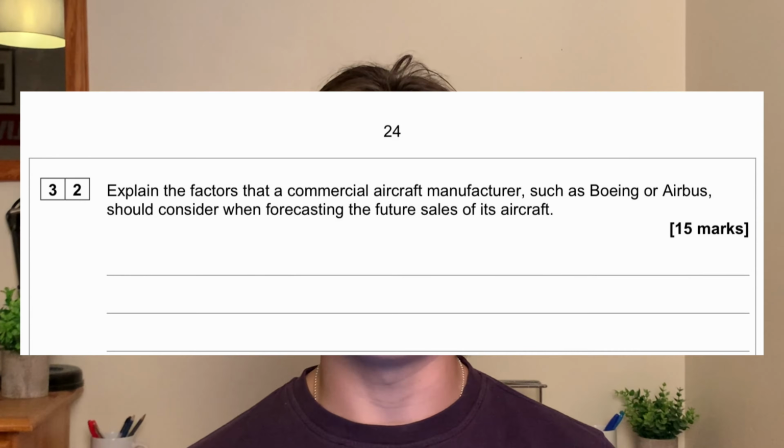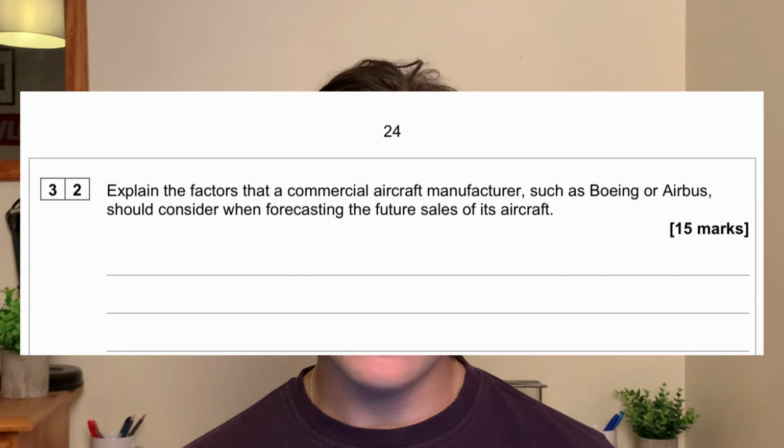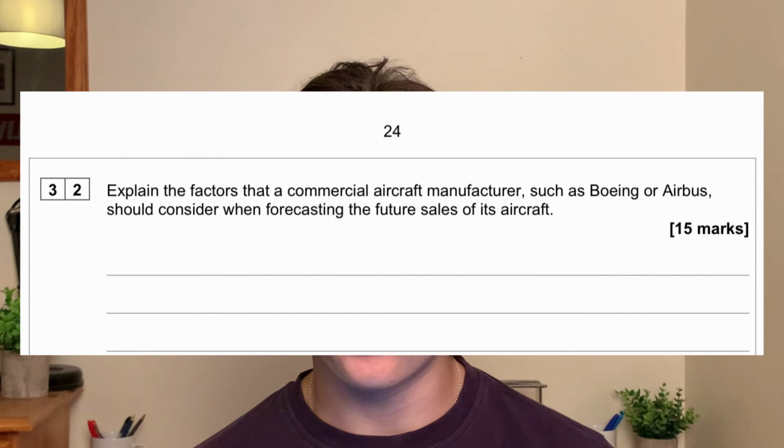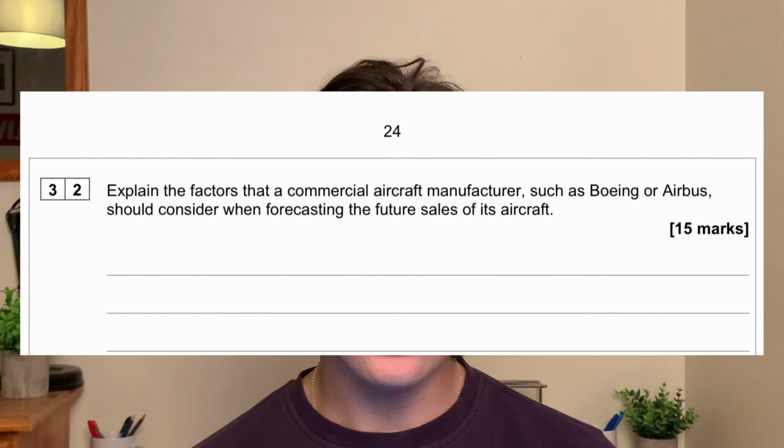As you can see on the screen now, the question reads, explain the factors that a commercial aircraft manufacturer, such as Boeing or Airbus, should consider when forecasting the future sales of its aircraft. Now, in all honesty, when I saw this question in the exam, I really didn't like it too much. I hadn't focused much of my revision about forecasting of sales in the future and things like this, so I thought this 15 marker would be pretty difficult to answer.